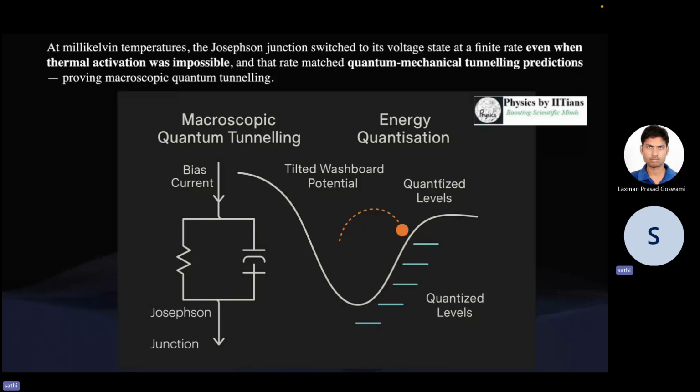This phenomenon is very much applicable to quantum computation and quantum cryptography, so these have huge applications in the real world. It also showed that quantum mechanics is not only applicable to the microscopic world, but could also be applicable to the macroscopic world.